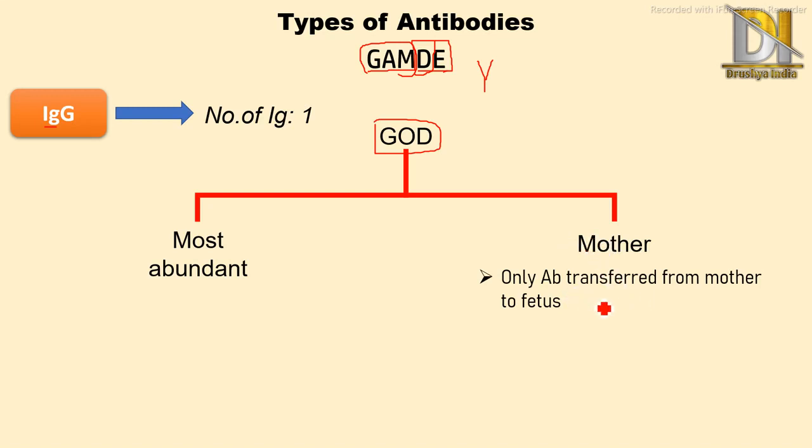Then another characteristic regarding IgG is there are four types of isoform: IgG1, IgG2, IgG3 and IgG4, among which IgG2 is the only immunoglobulin G which cannot cross the placenta, so due to which it cannot be transferred from mother to fetus. So just remember one most important part regarding IgG, it is transferred from mother to fetus.